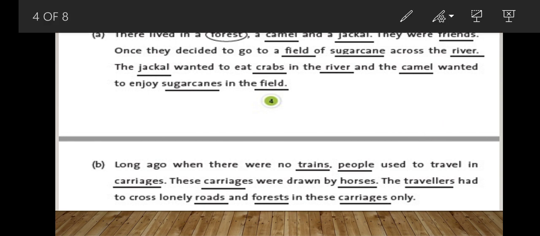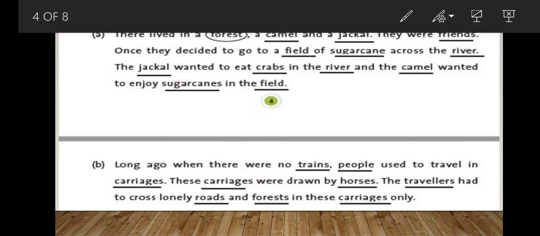Now come to B. Long ago, when there were no trains, people used to travel in carriages. So what is here? Trains. Trains are things, vehicles. People is also a noun. Carriages are also nouns. These carriages were drawn by horses. So again carriages and horses. The travelers had to cross long distances and forests in these carriages only. So here travelers, long roads, forests and carriages are the nouns.